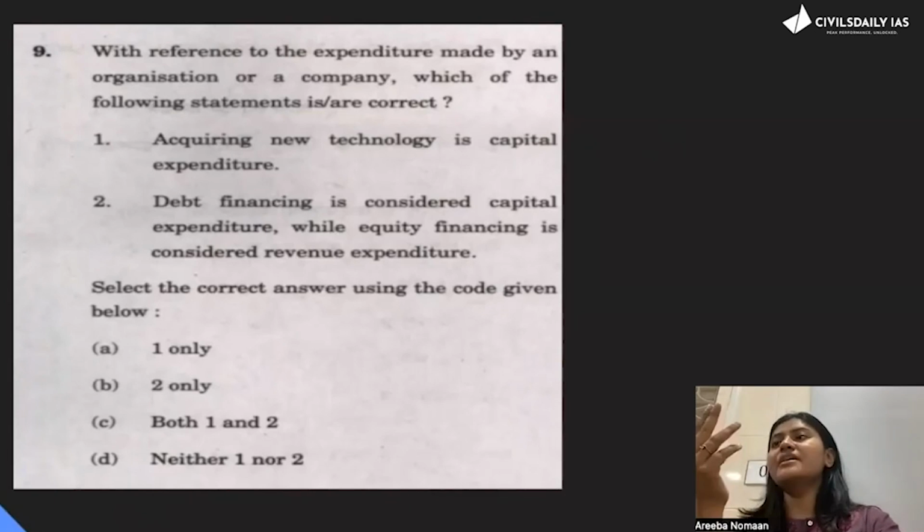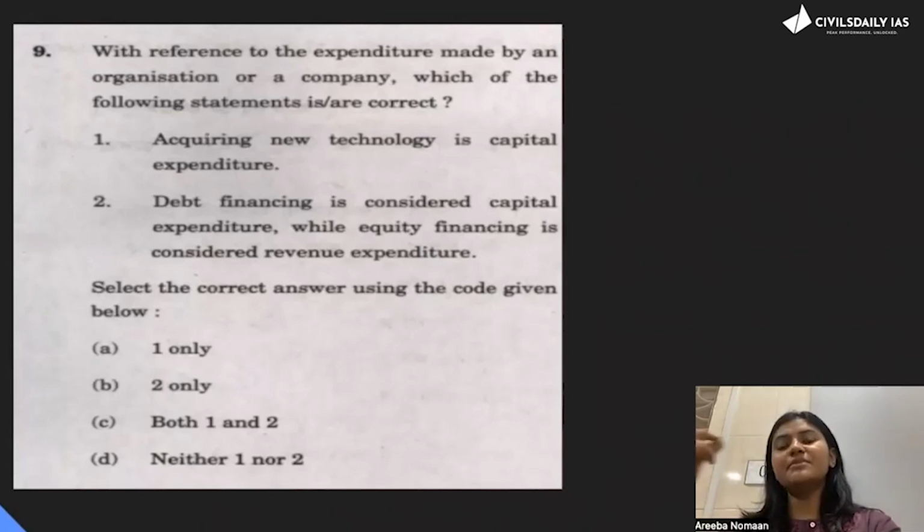If you're acquiring new technology, it will help you in coming years, for a lot of years. So obviously, it's a capital expenditure. So the first one is correct. Now, debt financing is considered capital, while equity is considered revenue. This is a wrong statement, because equity is also a capital expenditure, since obviously you will be getting returns over time.